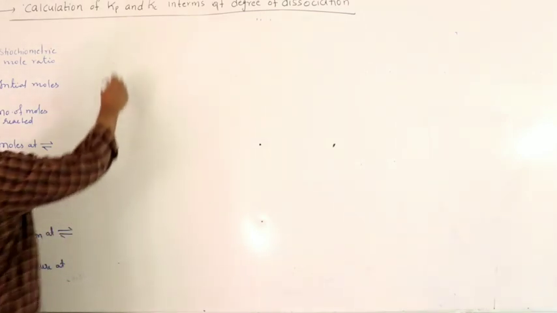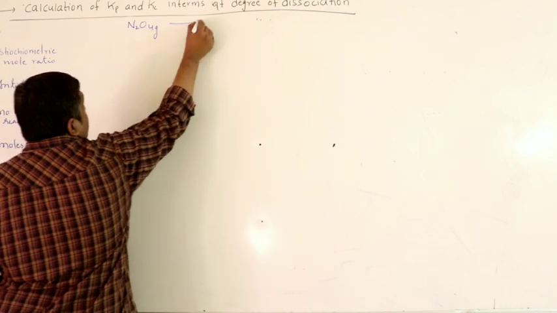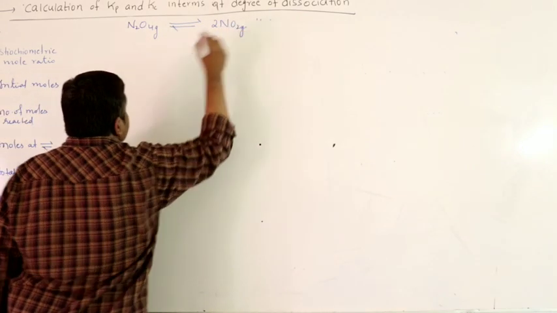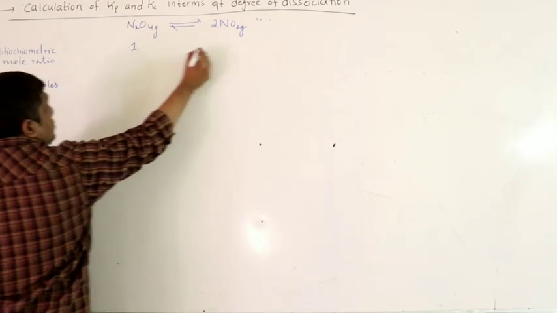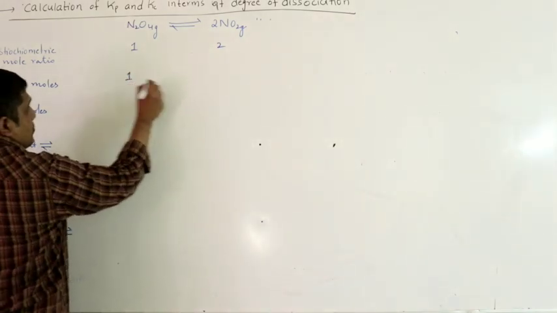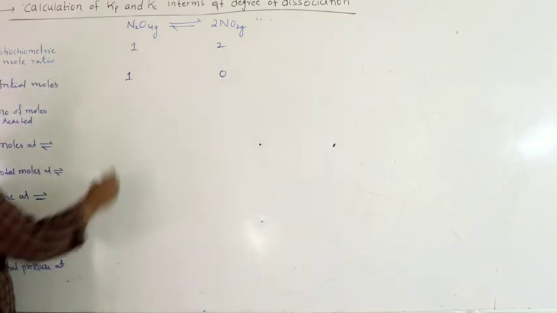So this is one interesting example. N2O4 gas in equilibrium with 2NO2 gas. So 1:2 stoichiometric ratio. When 1 mole of N2O4 gas dissociates completely, you will get 2 moles of NO2. Initial moles, again let us assume 1, this is 0. Number of moles reacted, let us take alpha.